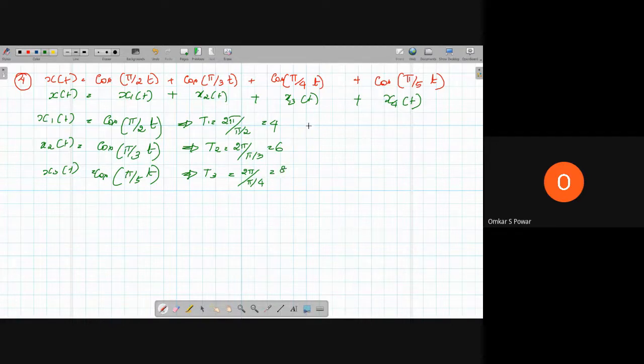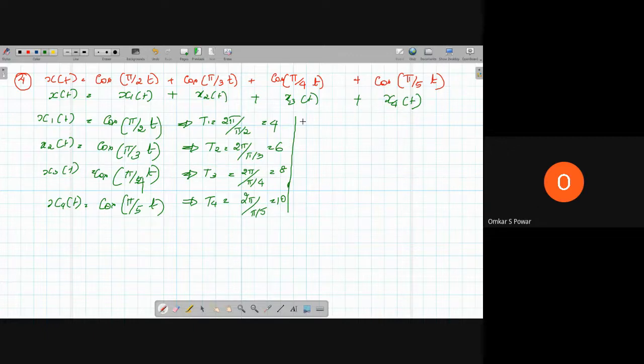Now x4 of t is equal to cos pi by 5 into t, which implies t4 is equal to 2 pi by pi by 5, which is equal to 10. Now 4, 6, 8, 10. So these are the t1, t2, t3 and t4.